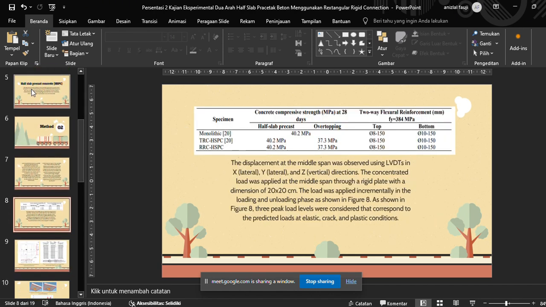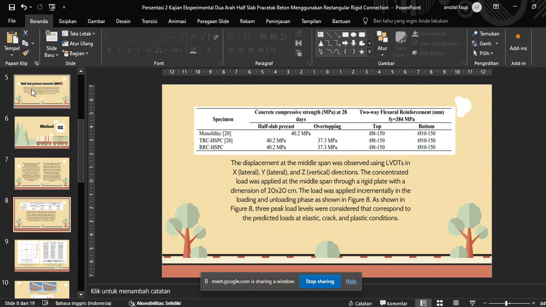In this picture, the displacement at the middle span was measured in the X lateral, Y lateral, and Z vertical directions. The concentrated load was applied at the middle span through a rigid plate with a dimension of 20 by 20 centimeters.